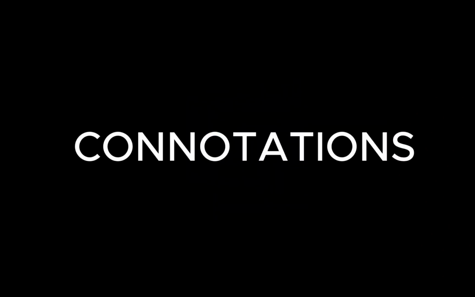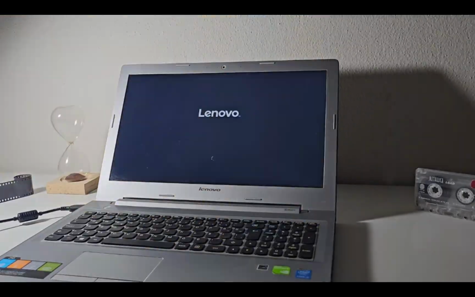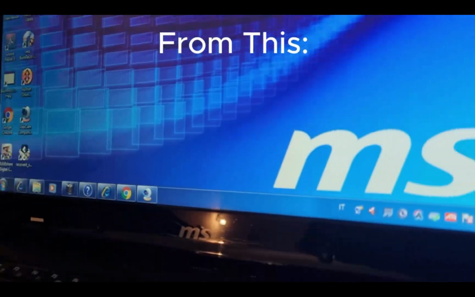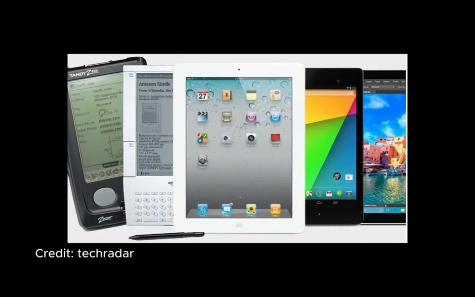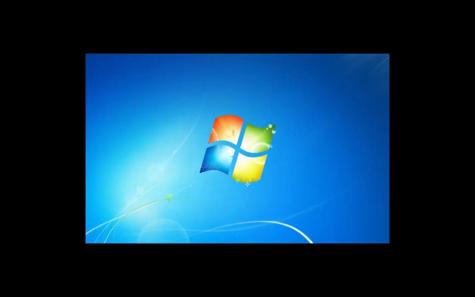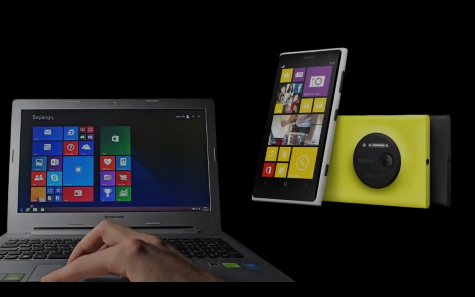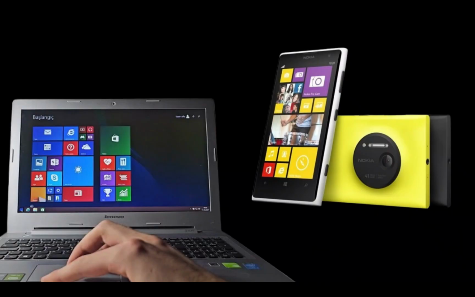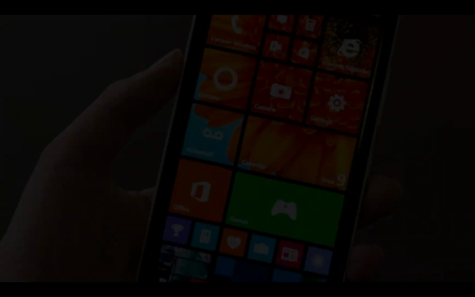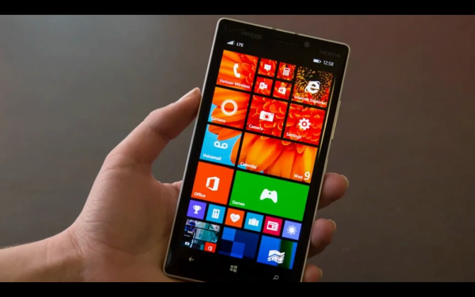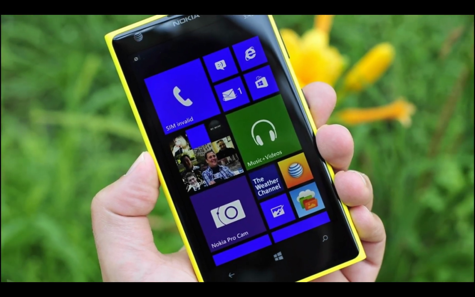Part 3. Connotations. This might not be the strongest argument to make, but all the reasons listed in the previous video about why Windows 8 failed, including factors like unfamiliarity, complexity, and the not too welcoming start menu, were carried over to Windows Phone's reputation, believe it or not, as people associated the two products as they had very similar names and the Metro UI was very similar. But in my opinion, that UI actually worked much better on the phones, also aesthetically better than Android and iOS at the time. If I can get my hands on one of them, I'd like to make a video of it.